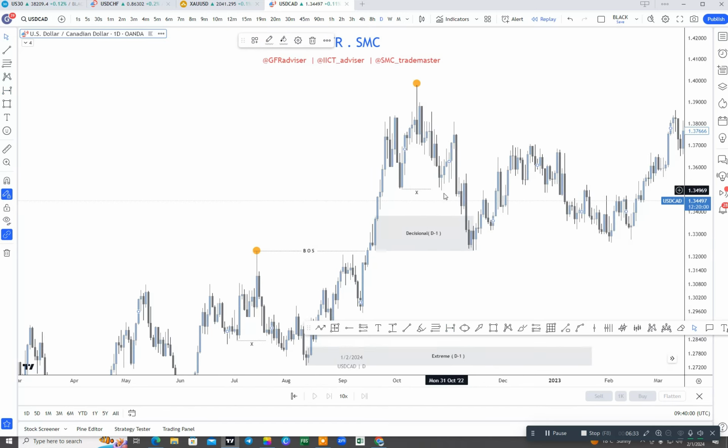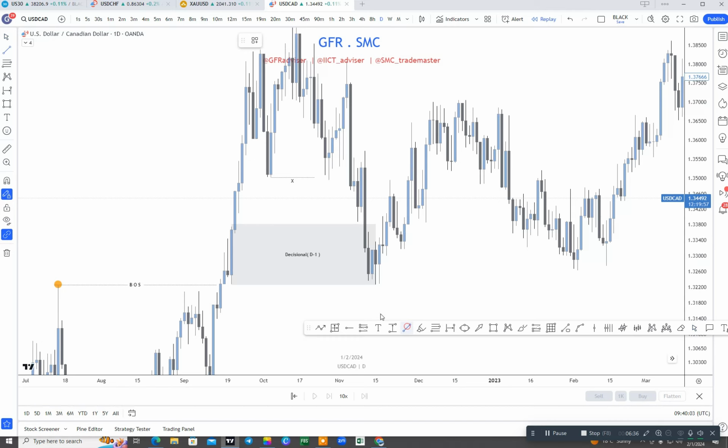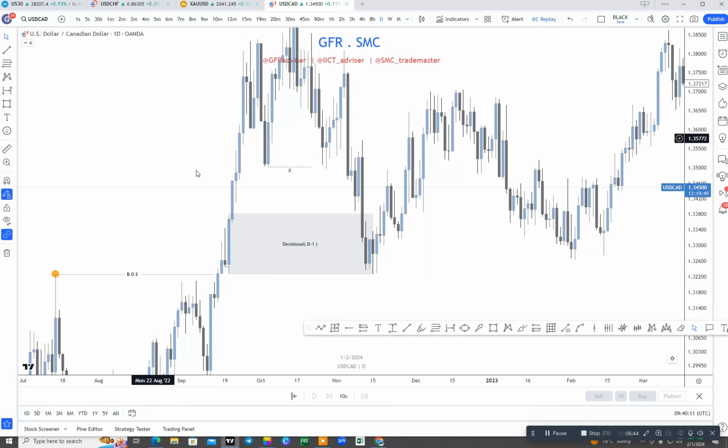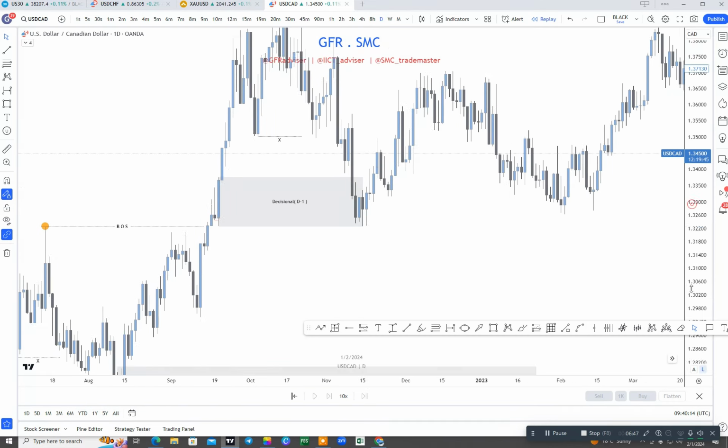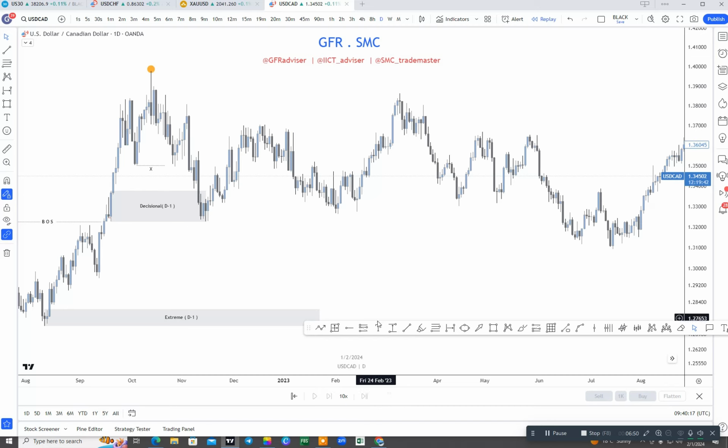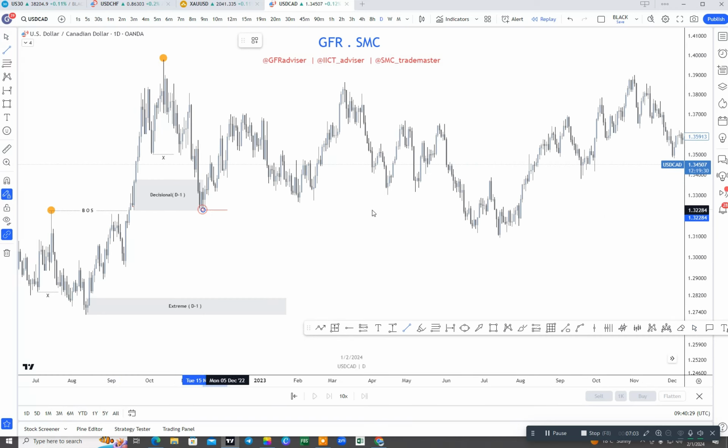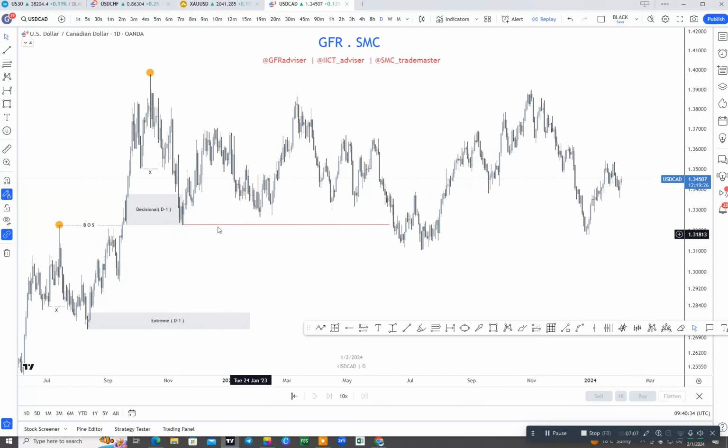If you zoom out, you can see this candle has taken out the previous candle low. That means this candle took out the liquidity, so that candle will work as an order block. If you can see, the market did not hold that order block for the possible target, and then when the market broke that low to the downside, that means our decisional OB failed.